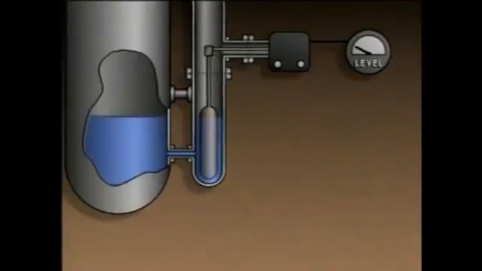A weight hangs in the chamber and is connected through a linkage to a transmitter. The higher the level of the liquid in the tank and the chamber, the more liquid is displaced by the weight, and the greater the buoyant force. The increase in buoyant force causes the weight to rise slightly in the chamber. The linkage transfers the movement of the weight to the transmitter, which in turn transmits a signal representing the level to an indicator or a controller.